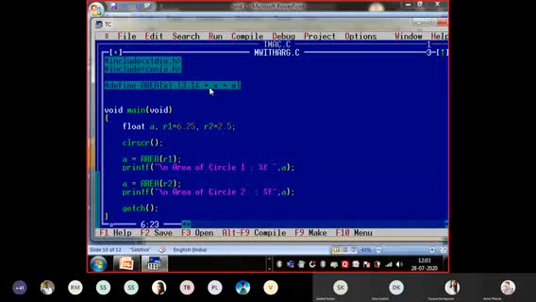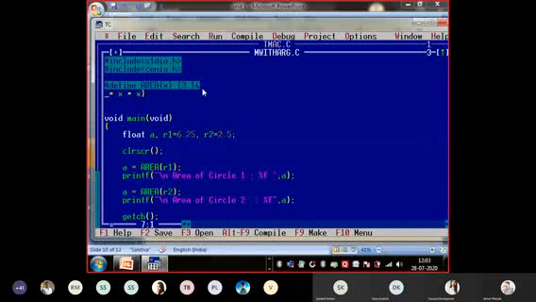Now the meaning of the last statement is, suppose my definition, define area(x), the same program we just used. After 3.14 into x, I want to go to the next line, because my expansion may have many lines, not a single line. In such a case, I need to put a backslash after 3.14, and with the backslash I can extend this. Then I can say this is 3.14 into this.